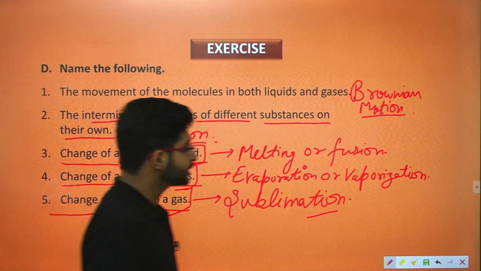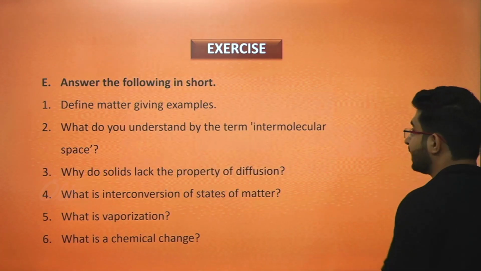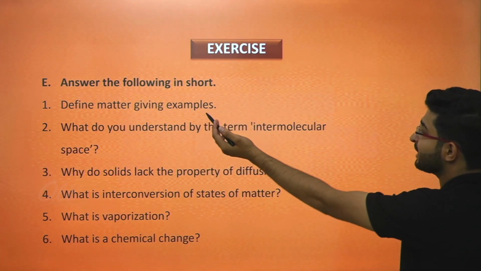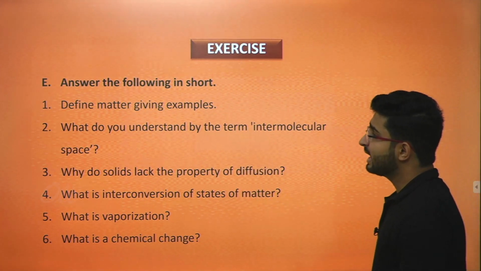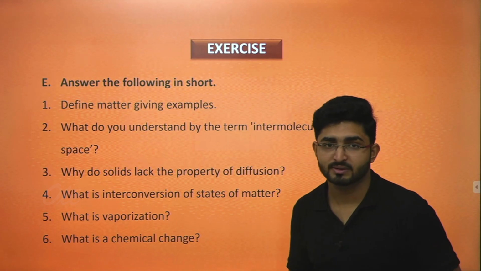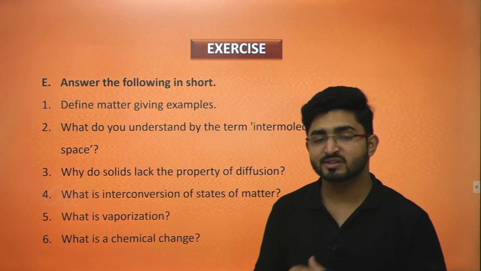Moving ahead with the next question of this session, that is the last one. Answer the following in short. You have to answer all these questions in short. The first one is define matter giving examples. So we have to define matter with some examples.